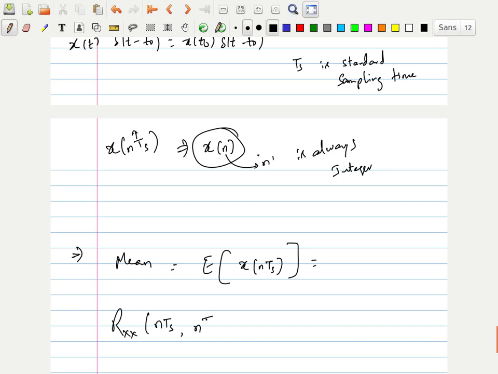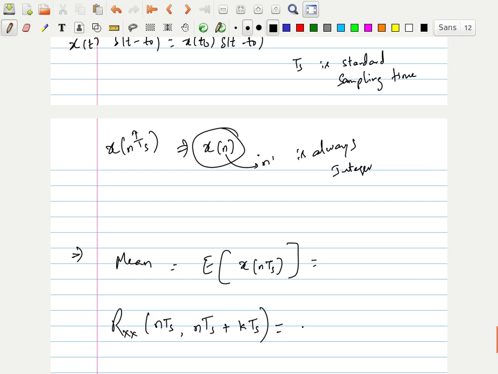This is one time instant, nTs, comma nTs plus kTs. What is this? This is the second time instant. nTs is one time plus delta, and delta should always be a multiple of Ts, because the signal is present at Ts places only, right? Multiples of Ts. That's why we wrote kTs, where k is also an integer, n is also an integer. This is the second point.